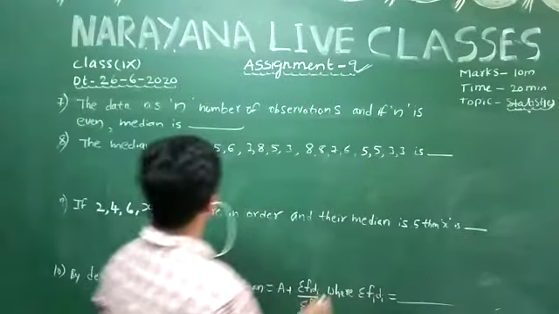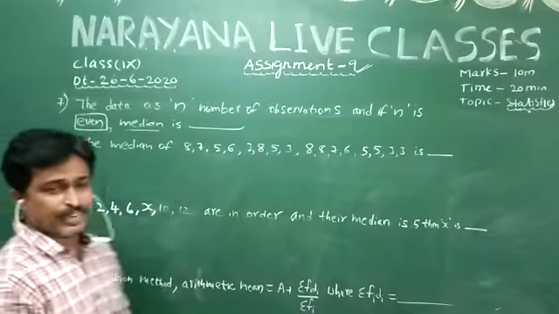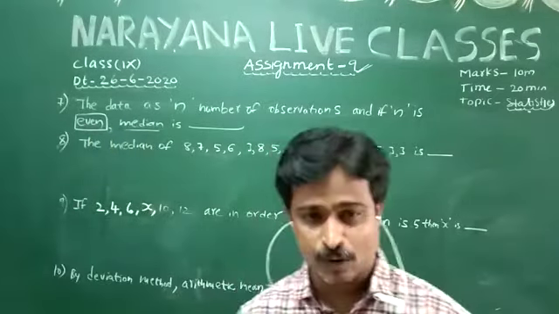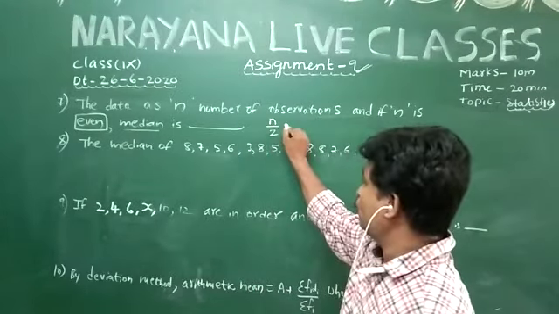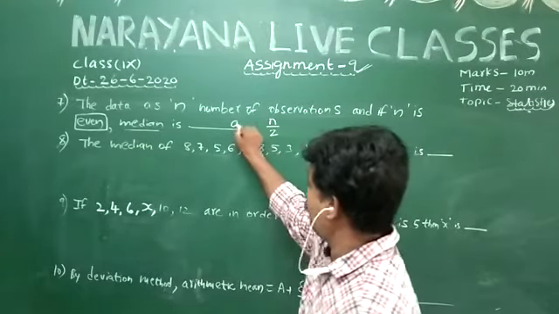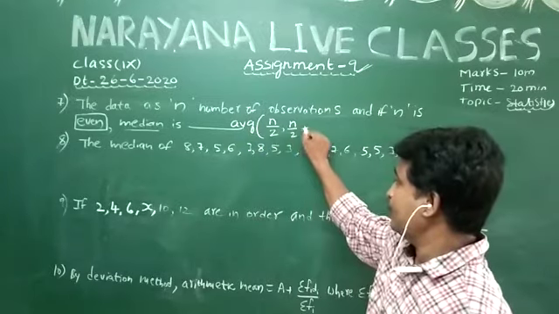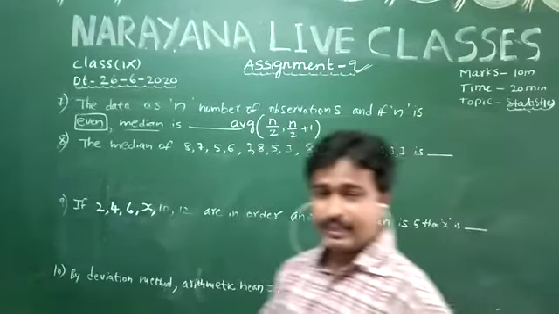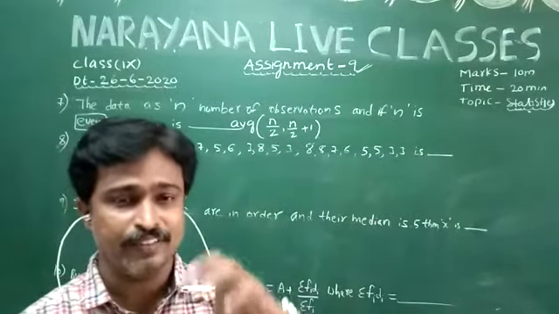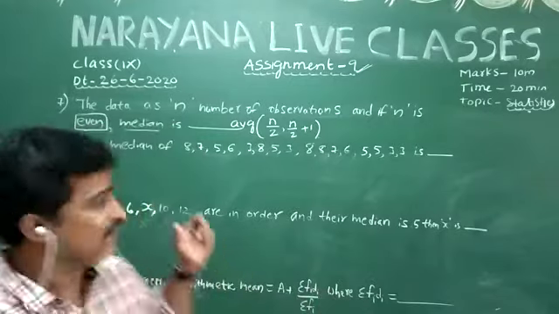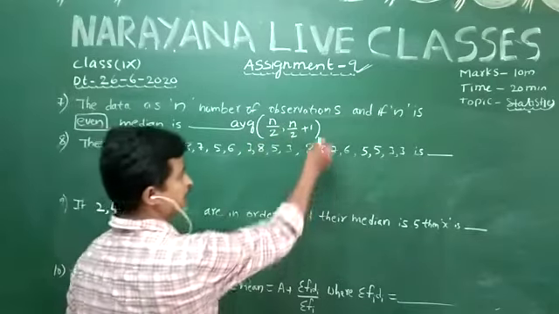If n is even, then the median is equal to the average of the (n/2)th and (n/2 + 1)th observations. This is called the median.